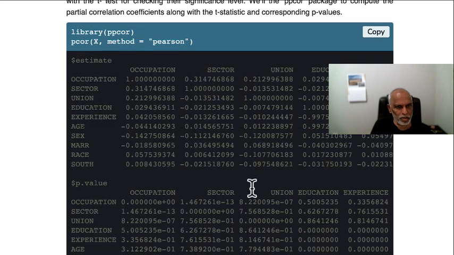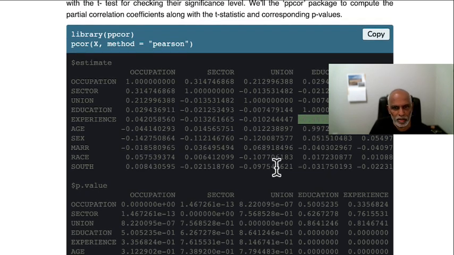This is the Pearson correlation. You can see that age and experience are highly correlated. That should not be surprising to you. Age and education are also highly correlated. That's interesting, right? Since age and education are highly correlated, education and experience should also have correlation. So these are all highly correlated variables, and this is terrible, really.